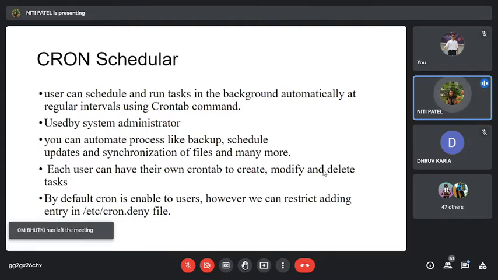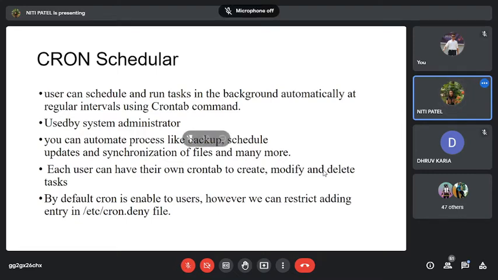A user cannot add a user. So if I am an admin, I can add. But if Pratham is a normal user and Shushant is also a normal user, they both cannot restrict others' entries. It is only the right of the administrator to give access to a particular user and to deny a particular user. Clear up to here? Yes, ma'am.